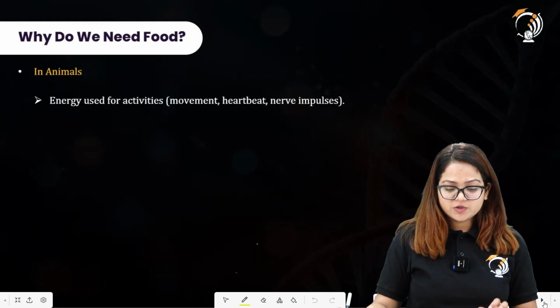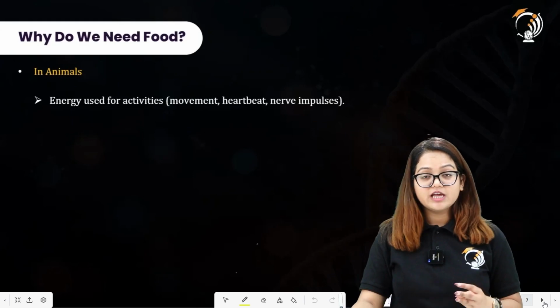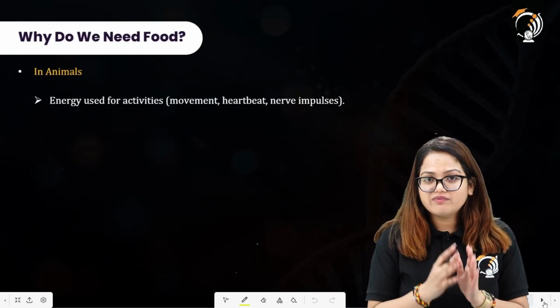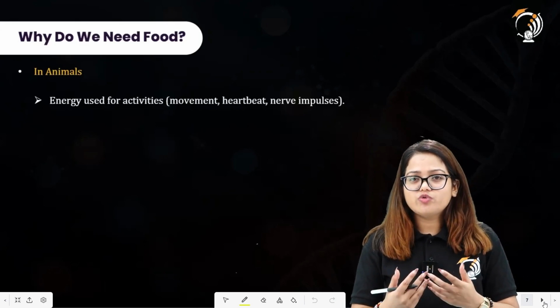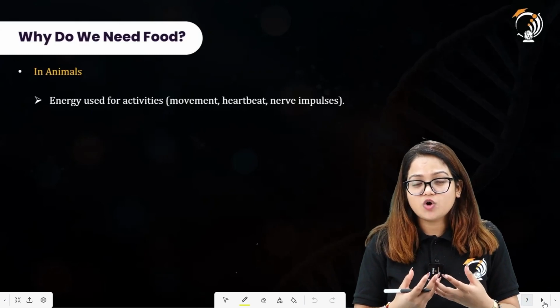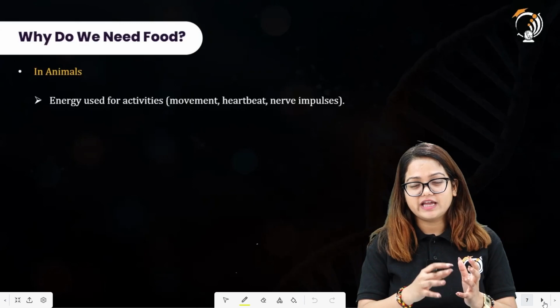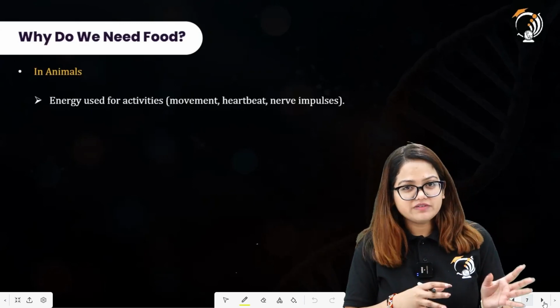In animals, energy is used for activities like movement, heartbeat, nerve impulse. Whenever we talk about animals, animals move from one place to another. Plants do not move at all. All right. They do show movement, but in the sense of molecular movement, so the molecules are being passed across a cell, and this assures that these plants are living organisms.